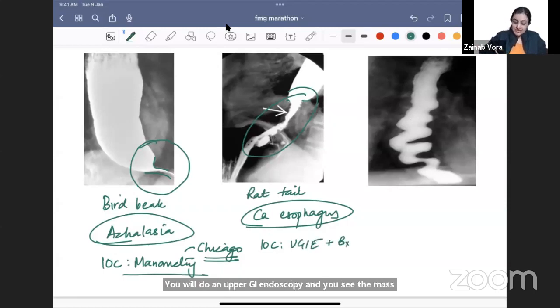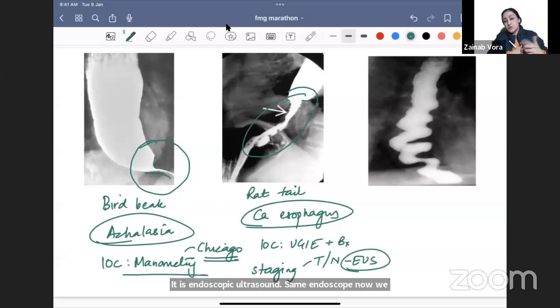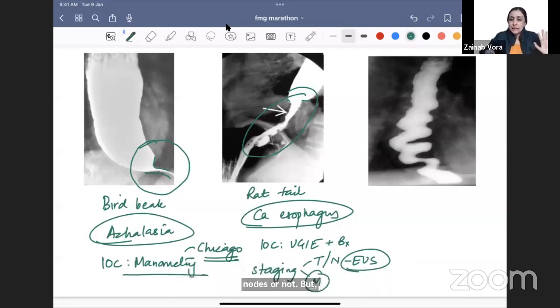But अगर आपको पूछते हैं staging, what is the best to stage it? तो TNM staging होता है for T, which is the tumor depth, and the nodes. What is the best investigation? It is endoscopic ultrasound. Same endoscope, now we connect a probe. We see how deep the tumor is going, whether there are nodes or not. But agar M stage, any cancer in the body, metastatic workup के लिए investigation of choice कौन है? PET CT. Yeah, so this will cover all of our questions on CA esophagus. Understanding everybody, speed thoda fast hi rahega because we want to cover more ground in 2 hours. Okay, so this is achalasia versus CA esophagus.